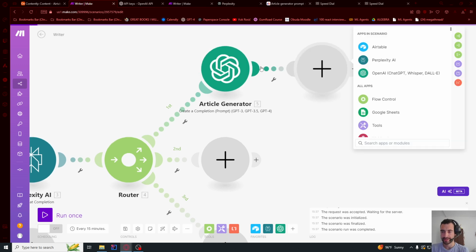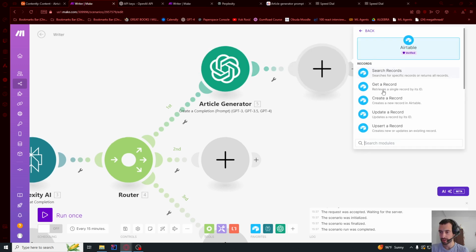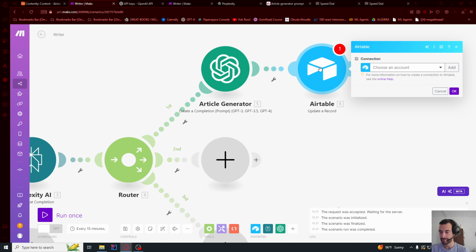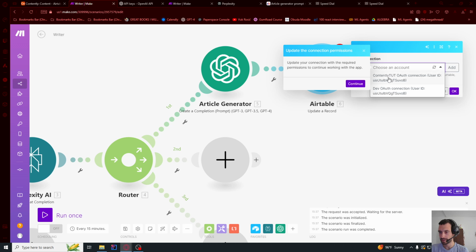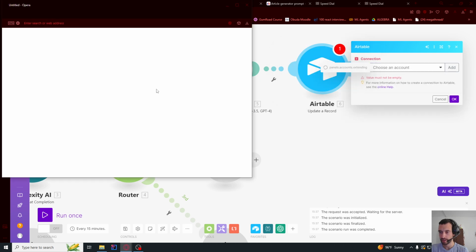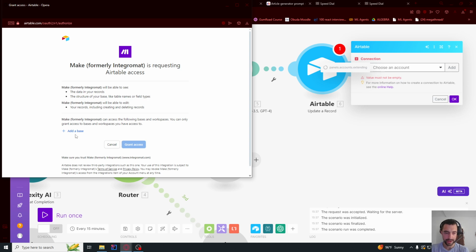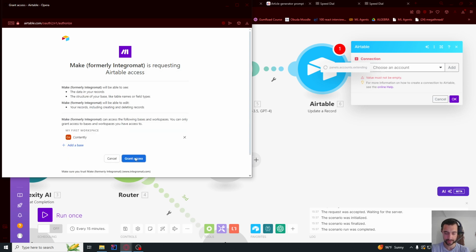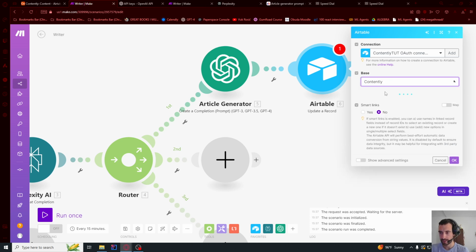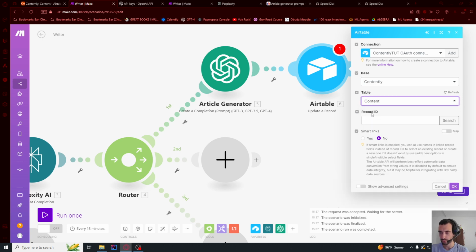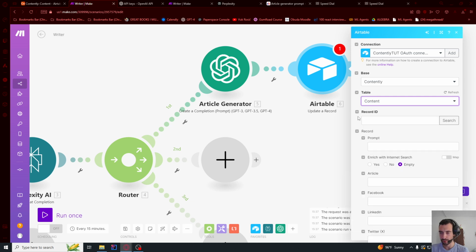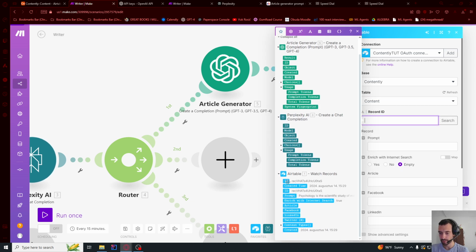Then we want to save this into Airtable. So click Airtable. We're going to update a record. So this will require some additional permissions. So let's choose one that we just made and click continue. And now let's click add base here and select our base and grant access. And now let's choose base to be contently and wait for this to load. And we're gonna select the table to be content. And this will take a few moments, and then record ID will be this ID.